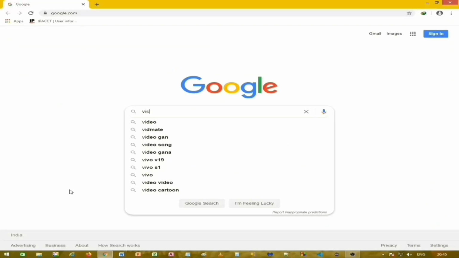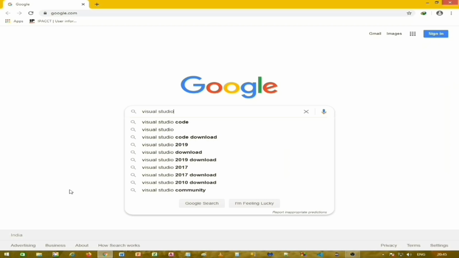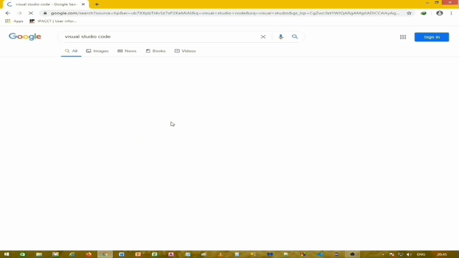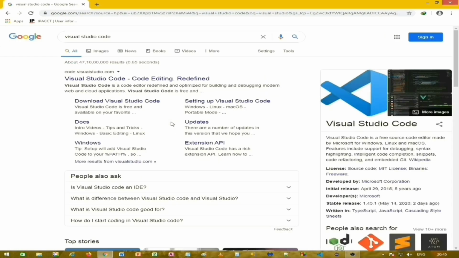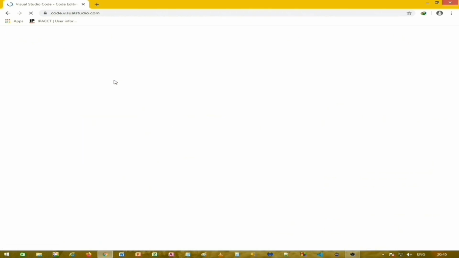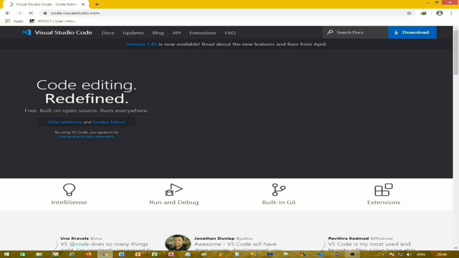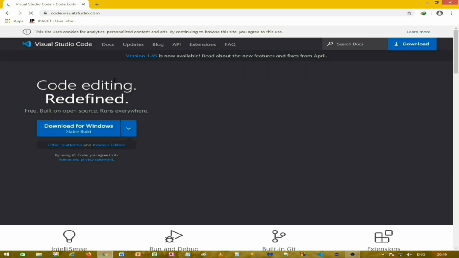So I'll go to Google Chrome and visit the official site for Visual Studio Code. Click the first link and it will take you to the official site. Since I have Visual Studio Code also installed in my system, I'll skip the installation part. I'll just show you how to download it.